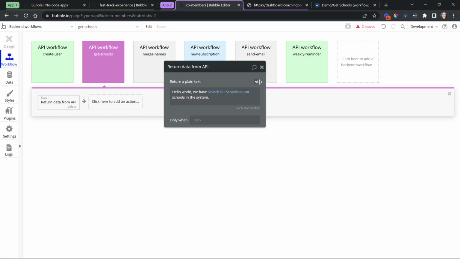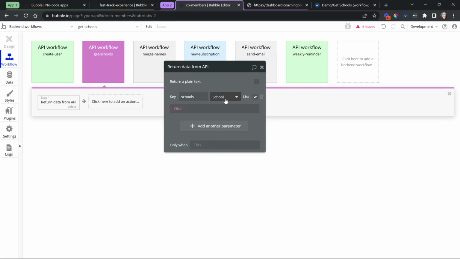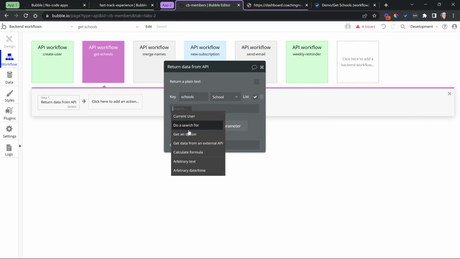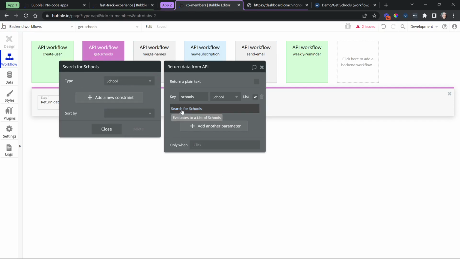And here I'm going to actually send back data in a more structured format. So instead of plain text, I'm going to add a parameter called schools, like this. And this is going to be a list of school records from my database. And here I have to define which schools I want to send back as a response. So I'm just going to do every school in the system. I will search for schools, and that is it. I can, of course, add constraints to say, only return schools that were created within the last week, or that belong to a certain administrator, or belong to a student, whatever it might be.